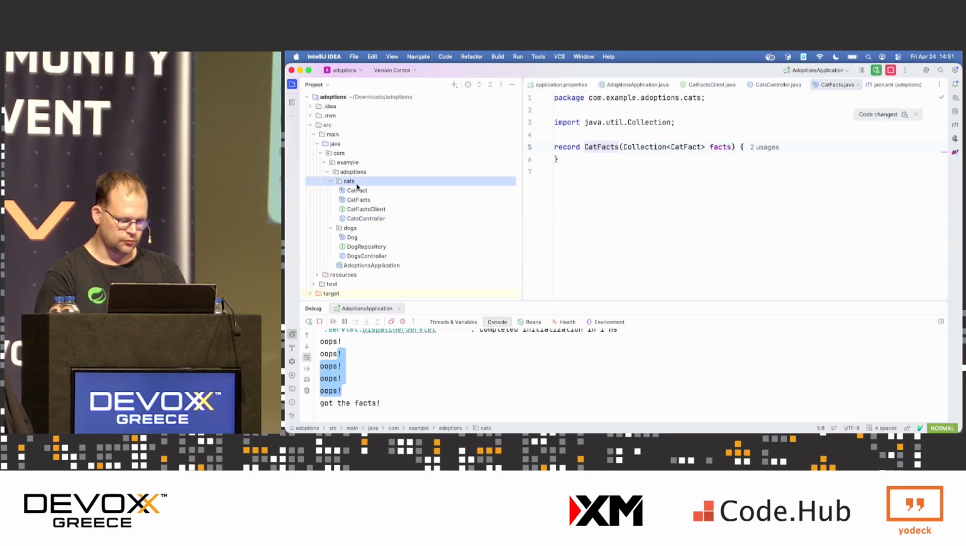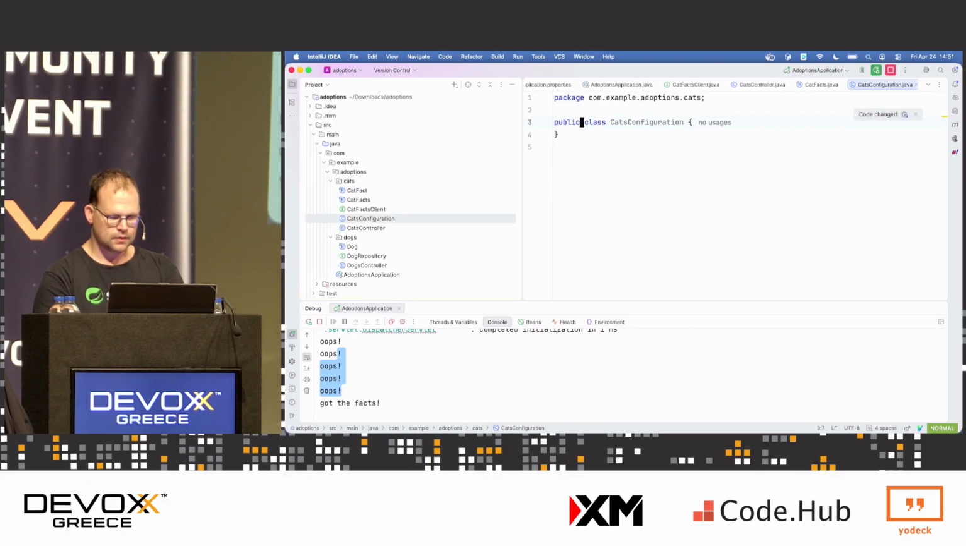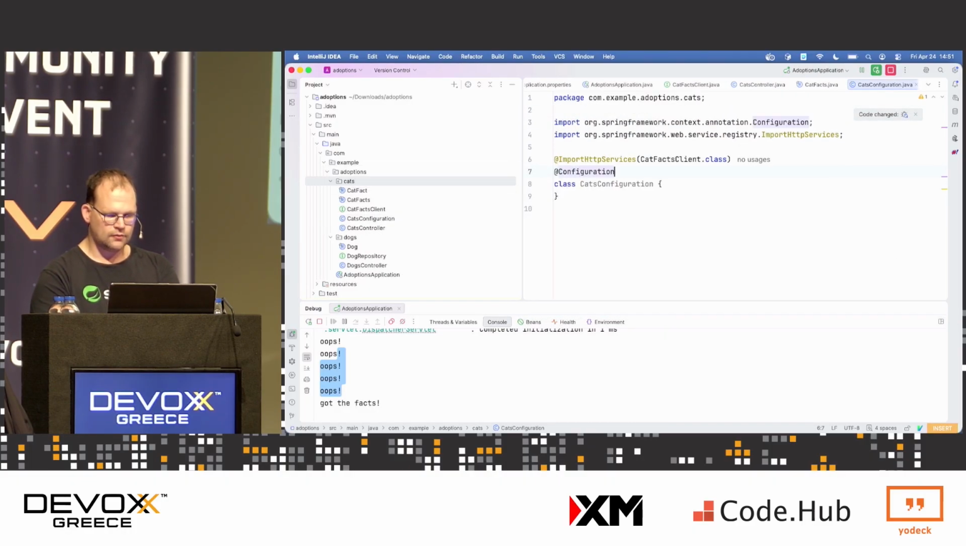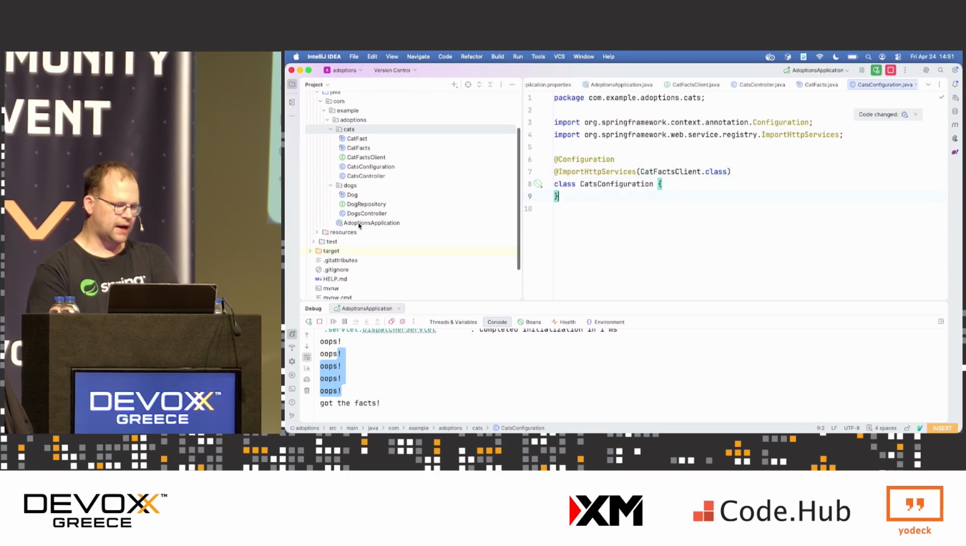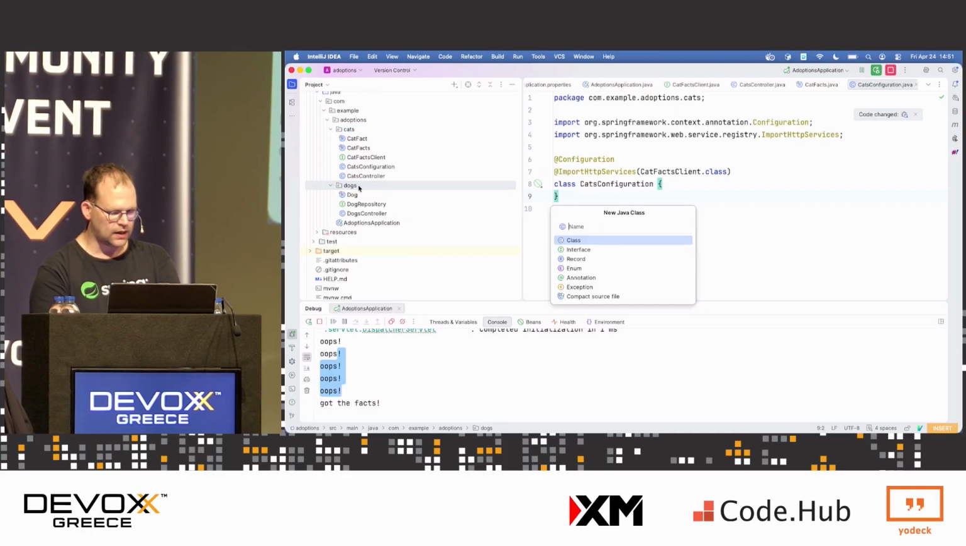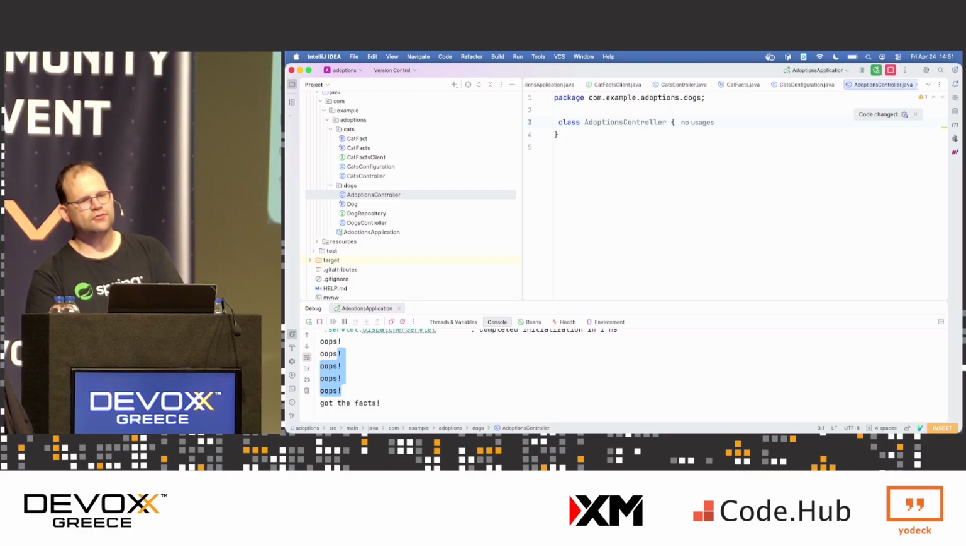I guess I can just create a config, cats configuration. Okay, there we are. So now I've got my cats and my dogs in two separate packages. And what I want to do is support adopting dogs. After all, that's the goal, right? So let's build an adoptions controller in the adoptions package, because we don't have to build one for the cats. And the reason is because you don't adopt cats. They adopt you, okay? It makes no sense for you to even entertain the idea.